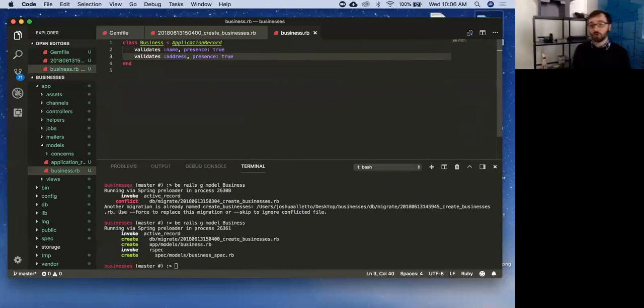So it's kind of like this layer in between, or this check in between our model and our database, right? Before anything gets saved to the database, Active Record will validate that name and address exist. If they don't, then it won't save it to the database.